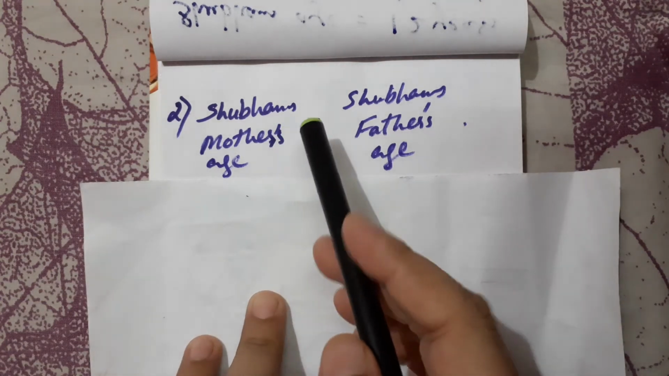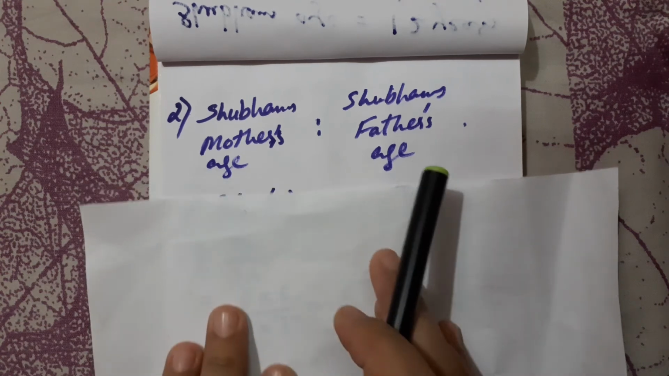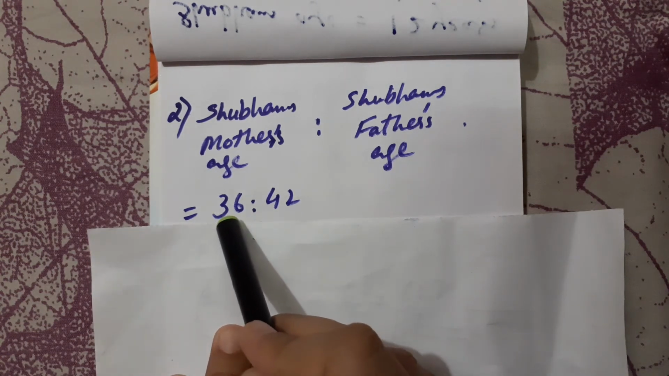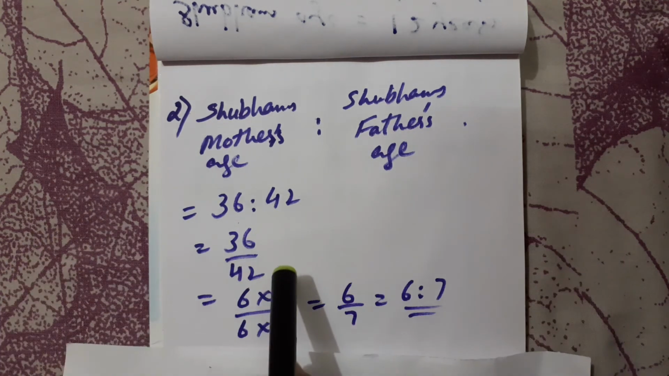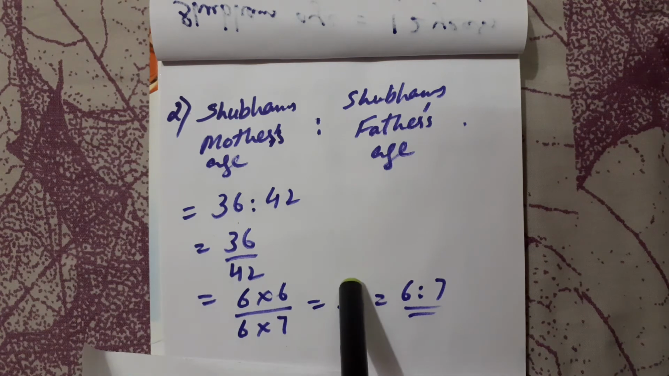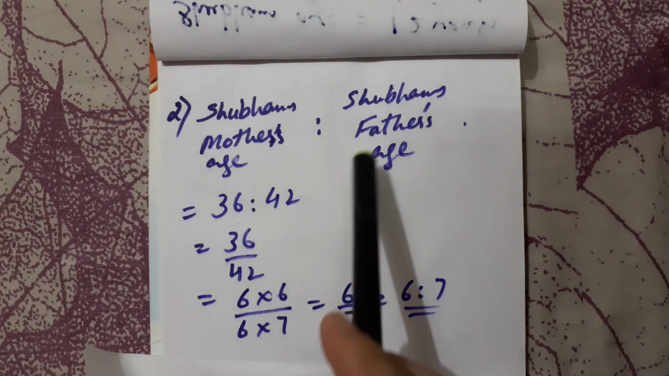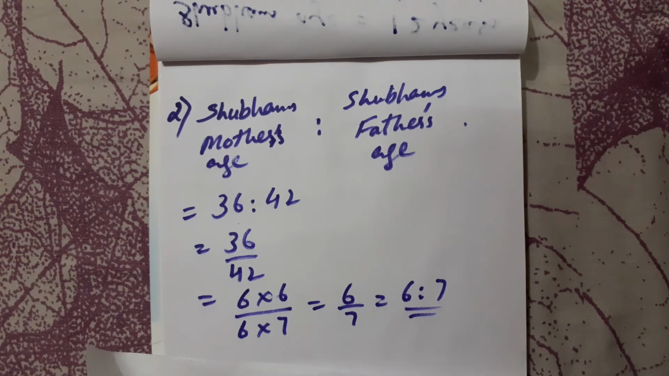Next one is Shubham's mother's age to his father's age. Father's age is 42 and we got mother's age as 36 years. So 36 is to 42. That means 36 upon 42. By applying tables we get 6 upon 7, which is 6:7. So their ratio is 6:7. This is the second ratio.